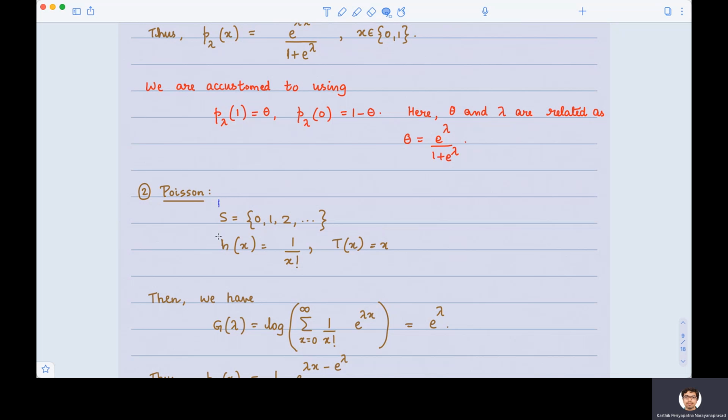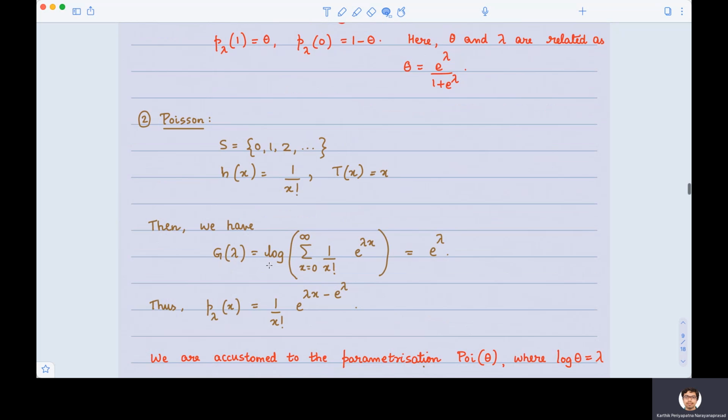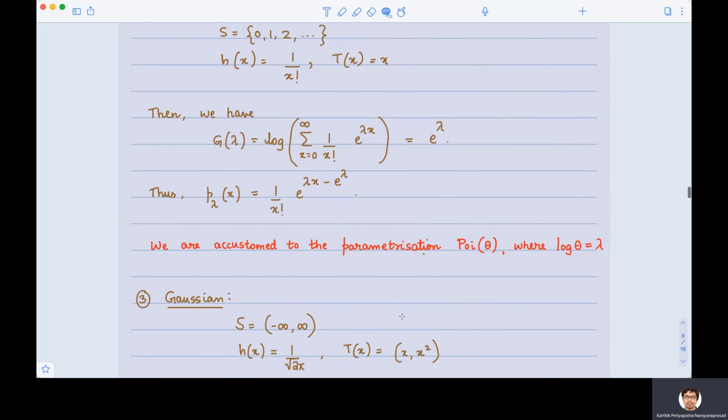Let's see why Poisson can be fit as an exponential family. In the case of Poisson, the domain is simply the set of non-negative integers. Going by the form of the Poisson distribution, it seems natural to select h of x, the base measure, as 1 by x factorial. Setting t of x equal to x, we then get g of lambda as e to the lambda. Again, there is only one parameter here because Poisson is parameterized by just a single parameter, and it so happens that P lambda of x can be written in this form. This is exactly the Poisson distribution, but parameterized in a slightly different way. What do I mean by that?